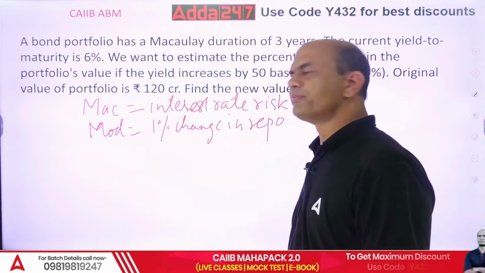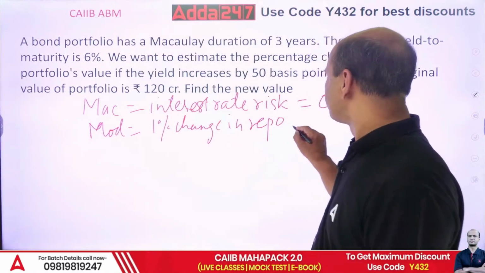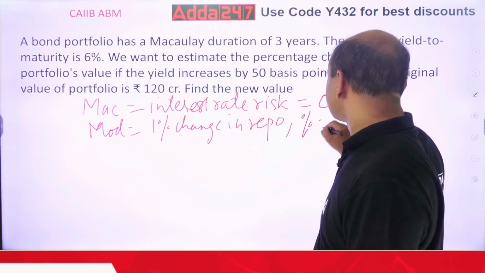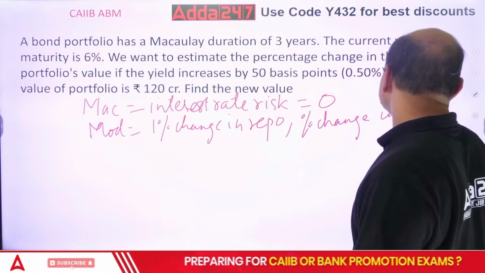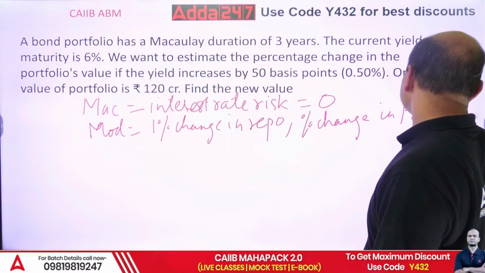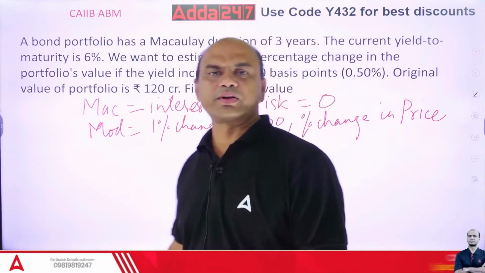The percentage change in the price of the bond is known as modified duration.